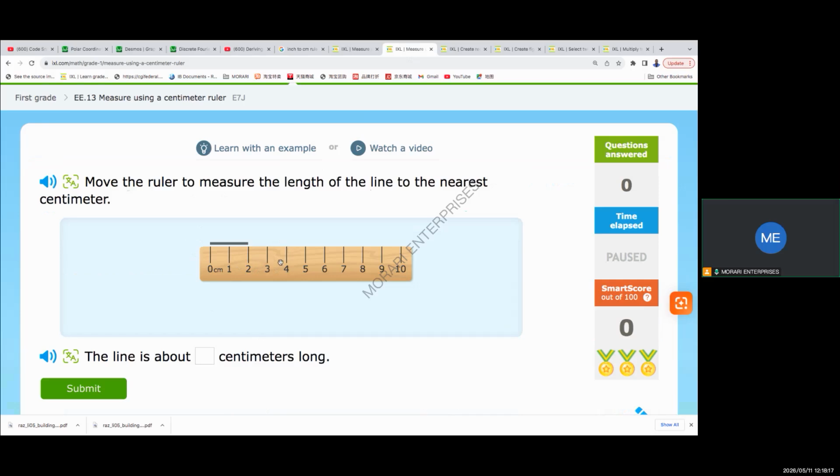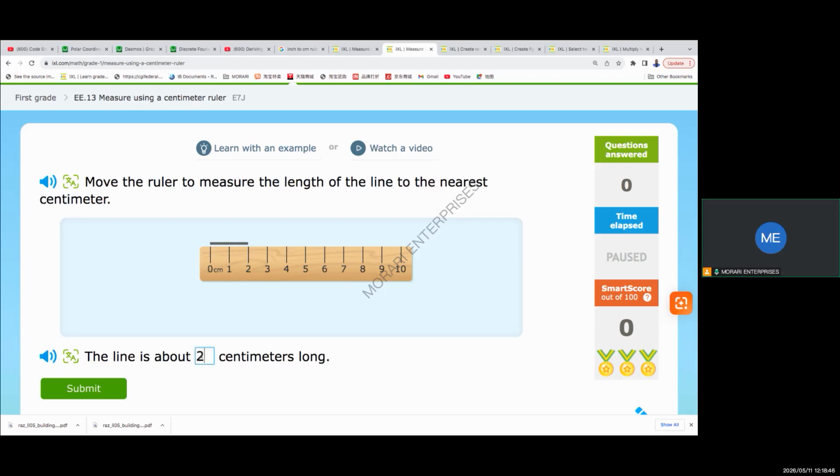We don't have numbers in between, so we can only get to the nearest centimeter. So that would be from 0. Again, don't align it at the edge of your ruler. Don't make this mistake. Start from the 0, right? From 0 here, we have 1 centimeter and 2 centimeters, that's all. So between the 2 ends of the line, we register a length of 2 centimeters.